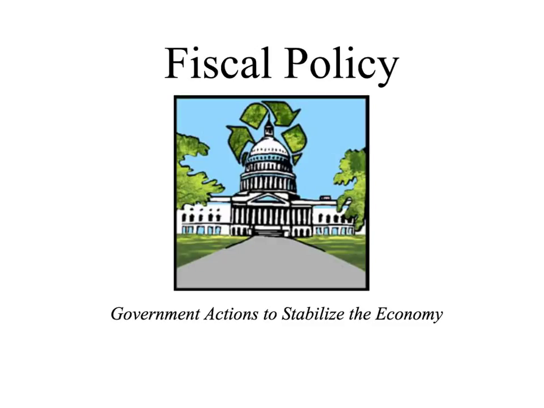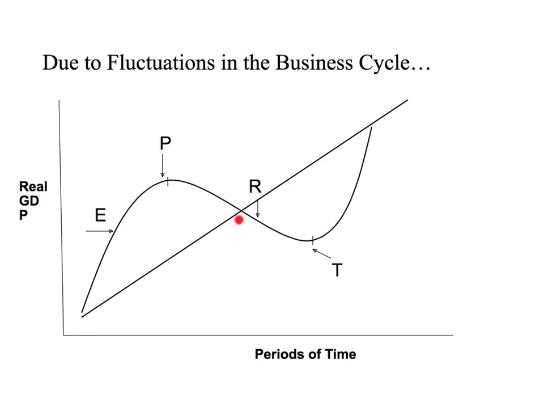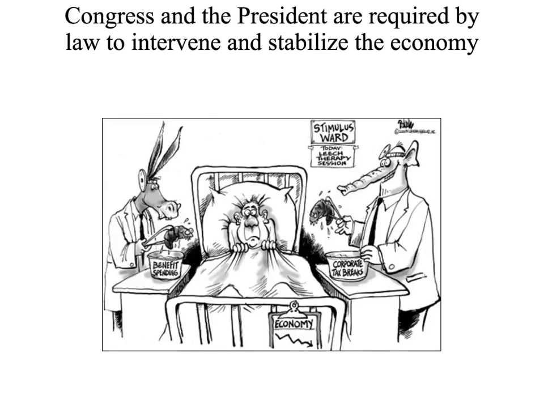This video is an introduction to fiscal policy, or government actions to stabilize the economy. While an economy wants to grow at an average of 3 to 5% per year in GDP growth, there are fluctuations in the business cycle. And Congress and the President are required by law to intervene to stabilize the economy.